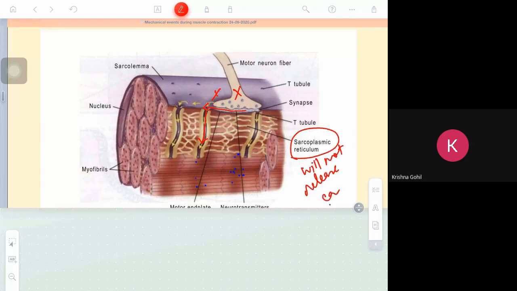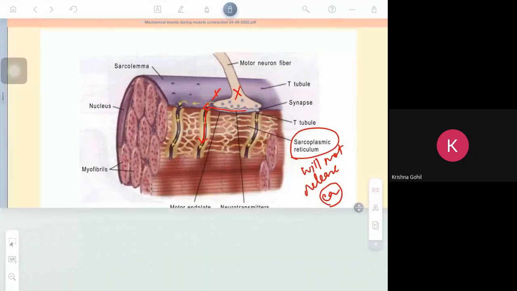In the sarcoplasm, there will be no calcium ion. Clear? Even if calcium is present, the sarcoplasmic reticulum will reabsorb it. So calcium is totally absent from the sarcoplasm.